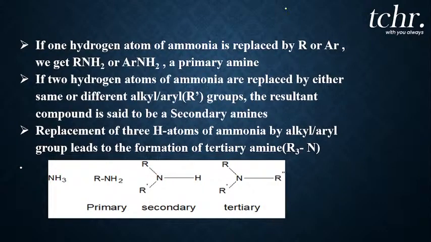If you replace two hydrogen atoms with alkyl or aryl groups, it is secondary amine. And if you replace all the three hydrogen atoms with alkyl or aryl groups, it is called tertiary amine. And this is how we write the general representation of primary amine, secondary amine and tertiary amine. This is how we represent them in general.